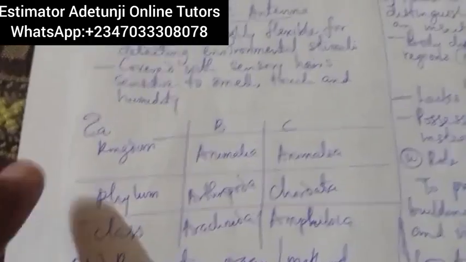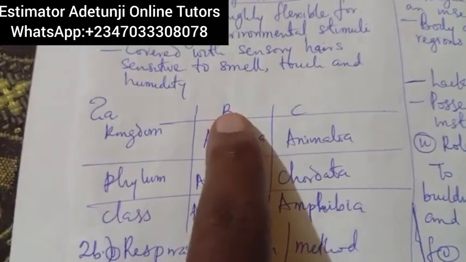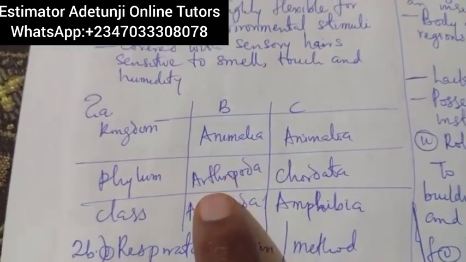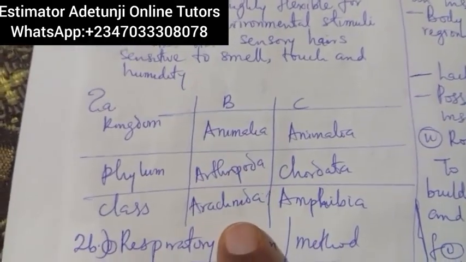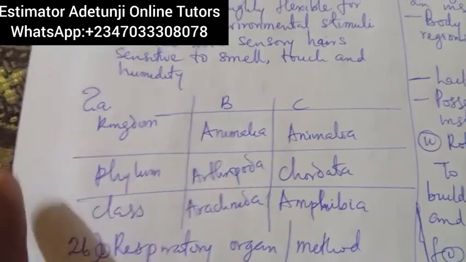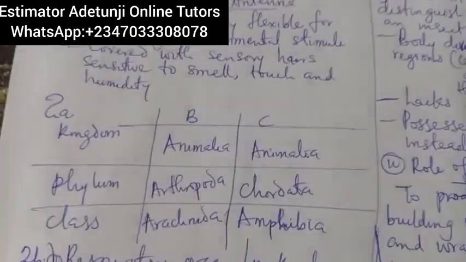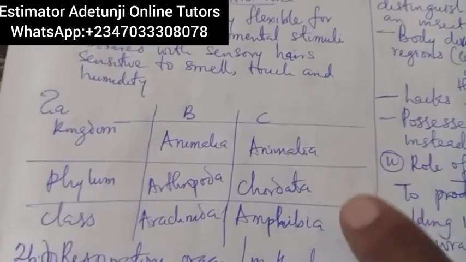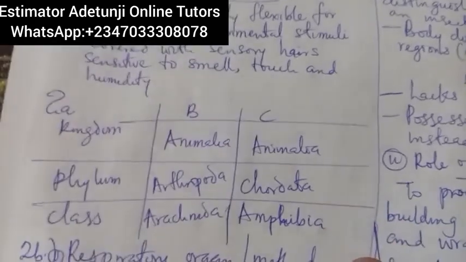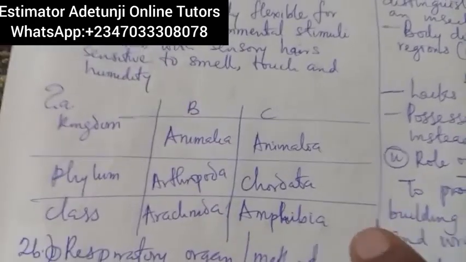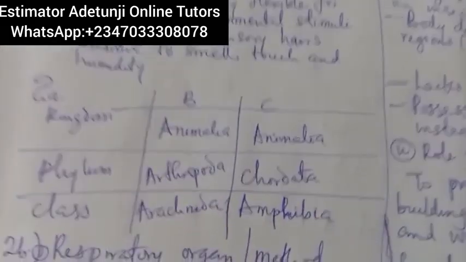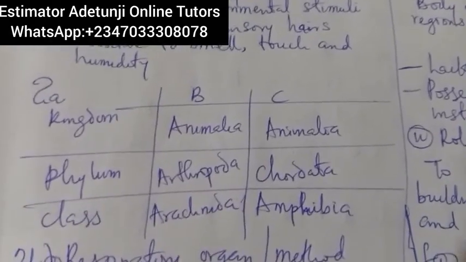For specimen B, which is your spider: Animalia, Arthropoda, and Arachnida. Whilst for specimen C, which is your frog or toad, the kingdom is Animalia, phylum is Chordata, and the class is Amphibia. You know, when we talk about amphibia, that is, it survives both on land and in water.